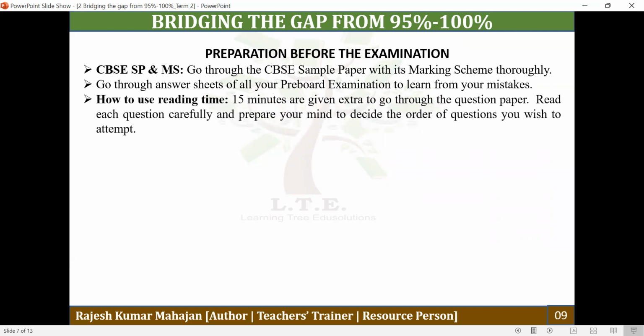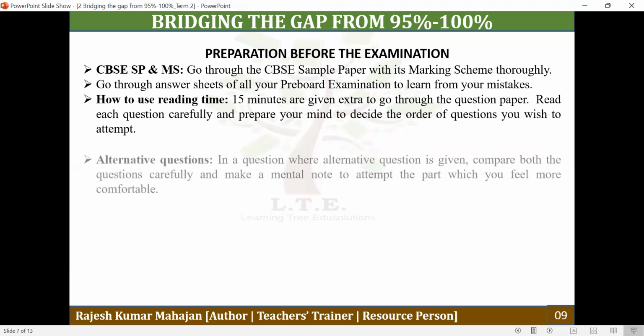And how to use the reading time: you are given 15 minutes extra before you can start the examination. So at 10:15 you are given the question paper, and at 10:30 you are allowed to write the paper. During this 15 minutes, you should read the question very carefully and prepare the mind about which order number question you need to attempt.